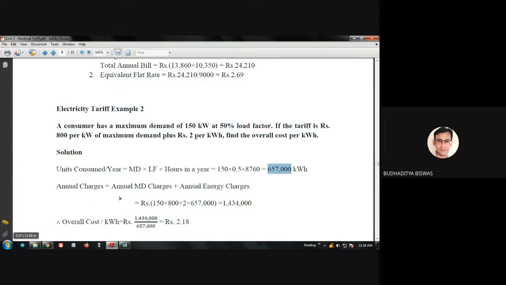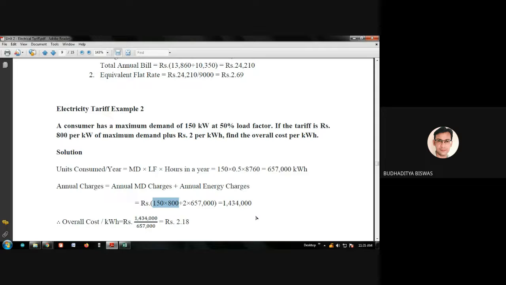Annual charges equal to annual maximum demand charges plus annual energy charges, because the tariff is given in this way. So 150 is the maximum demand into 800, because this is a fixed charge. Whatever be your maximum demand, based on this maximum demand, you need to pay some bill, and this is the 800 per kilowatt.